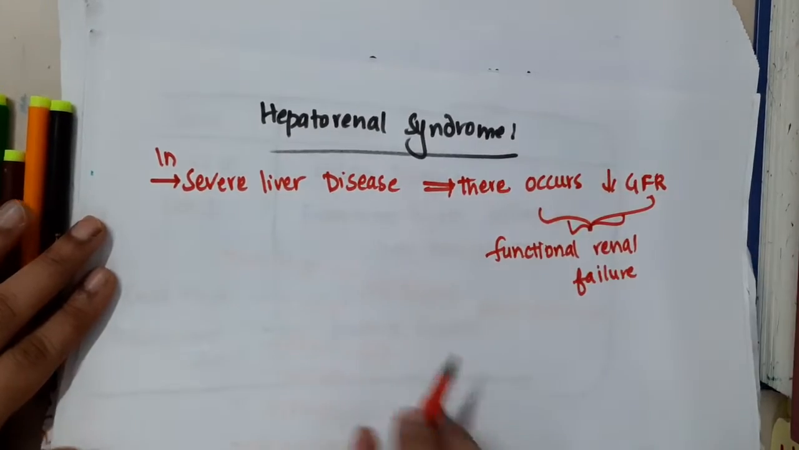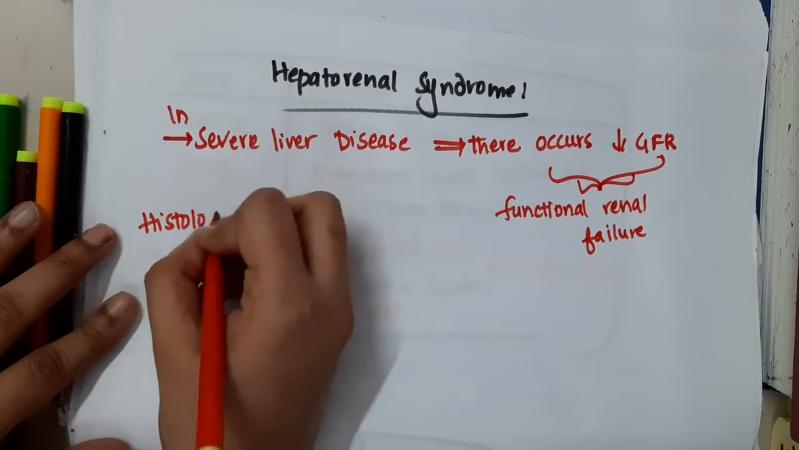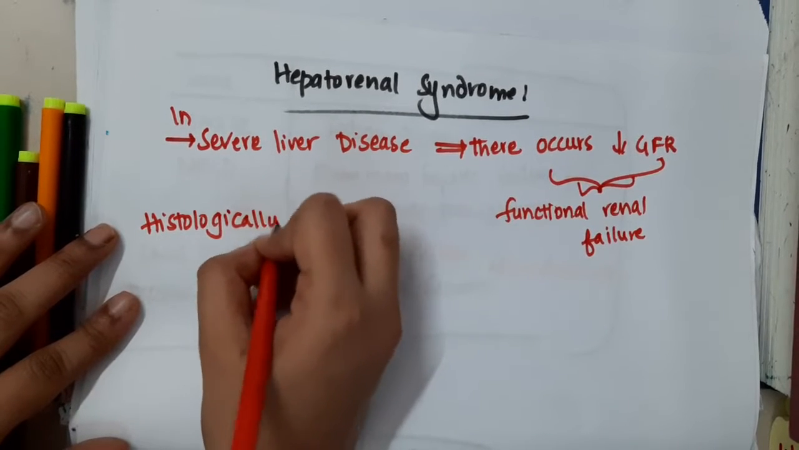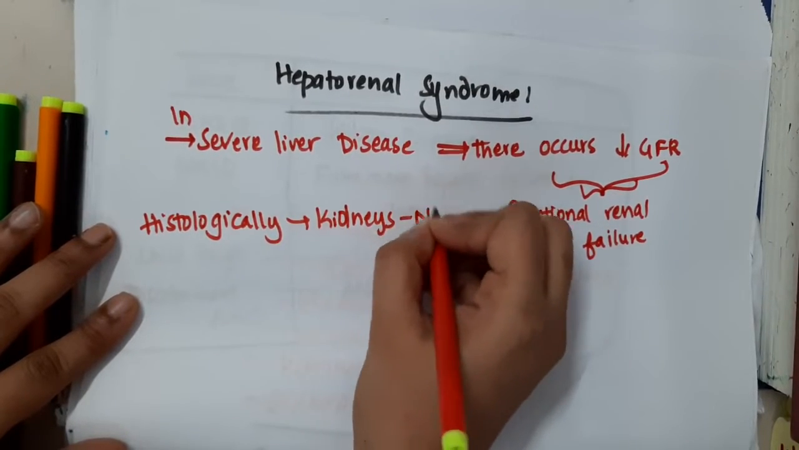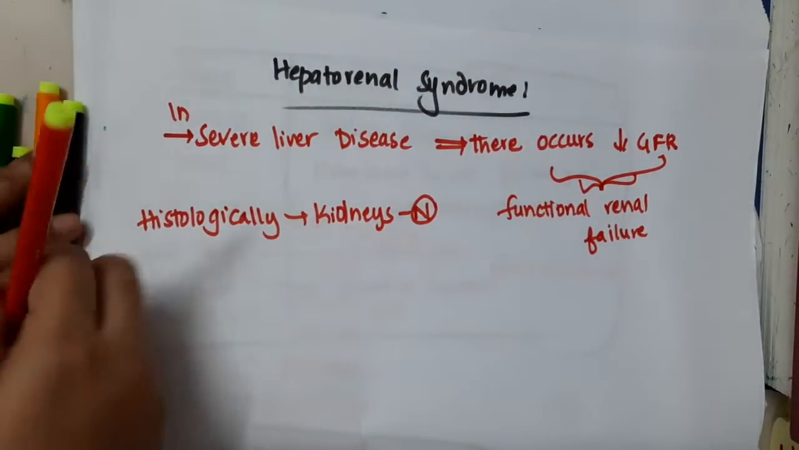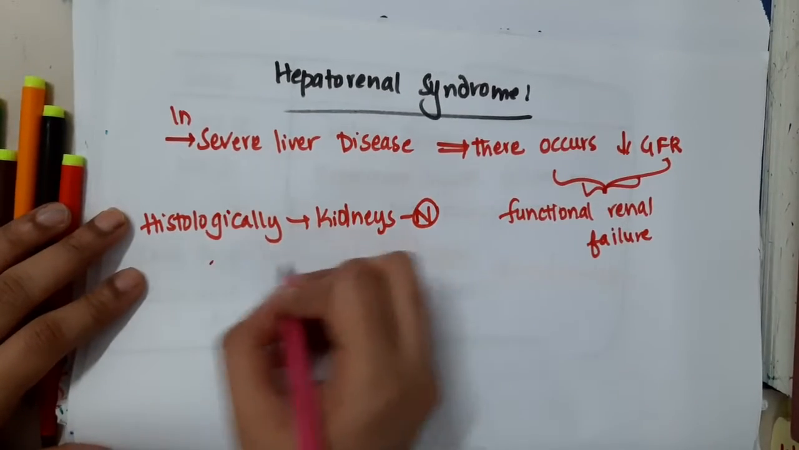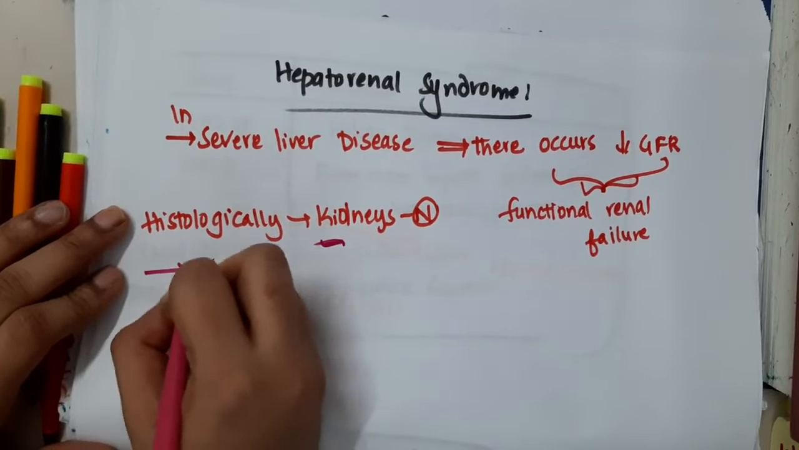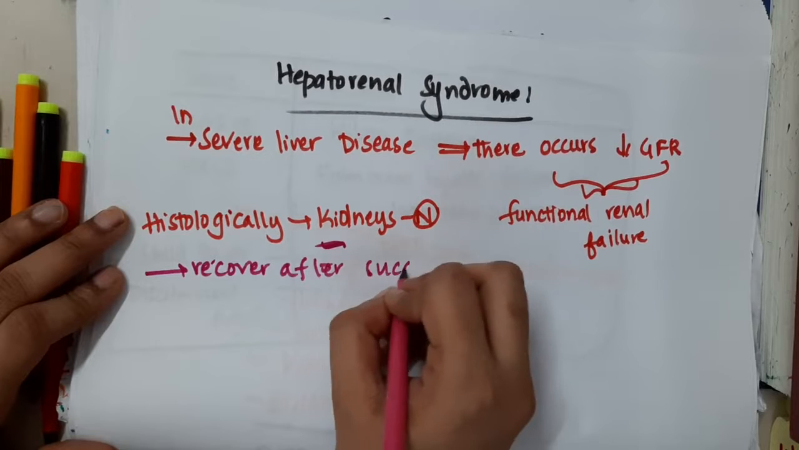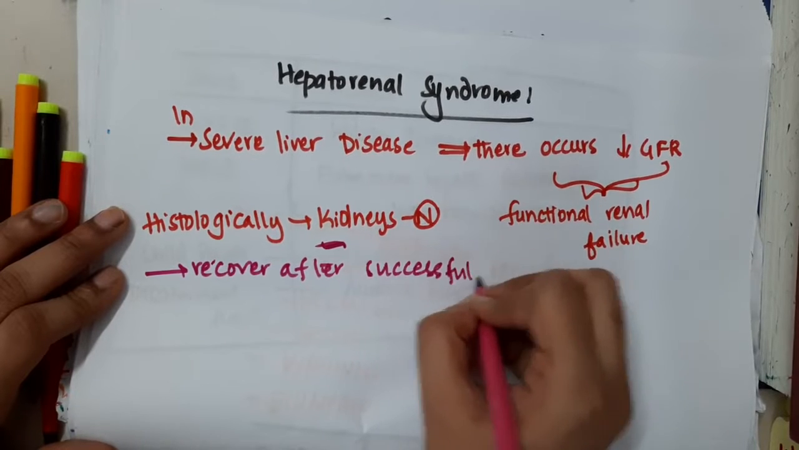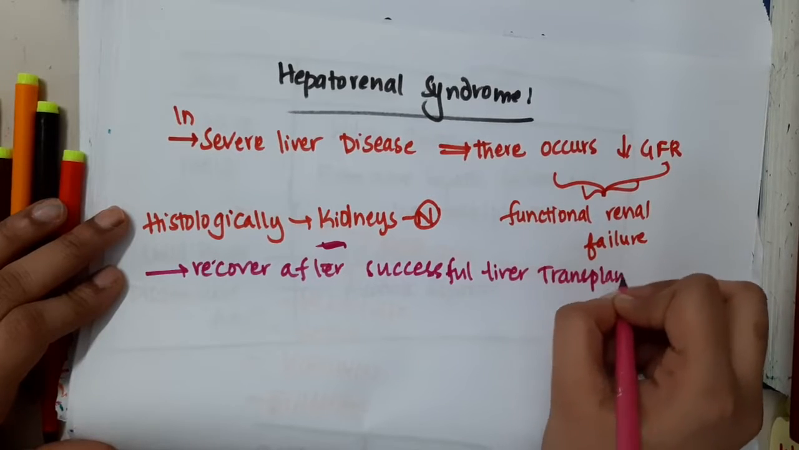But if you see histologically, if you do a renal biopsy, the kidneys will be found to be completely normal. So here the problem is not in the kidneys but in the liver disease, thus leading to decreased GFR. This syndrome will recover after successful liver transplantation.